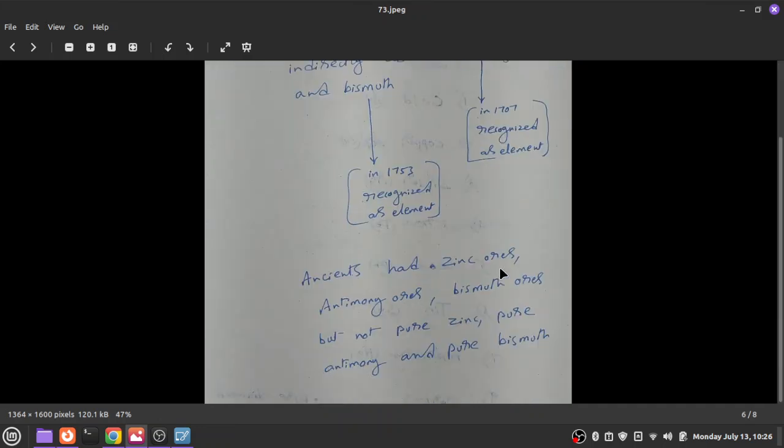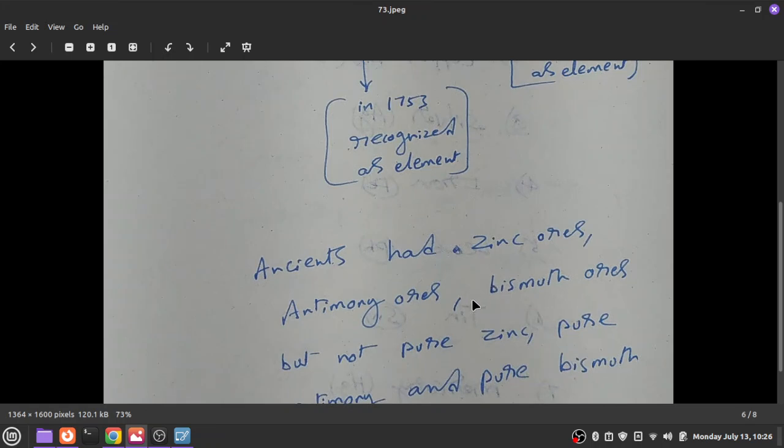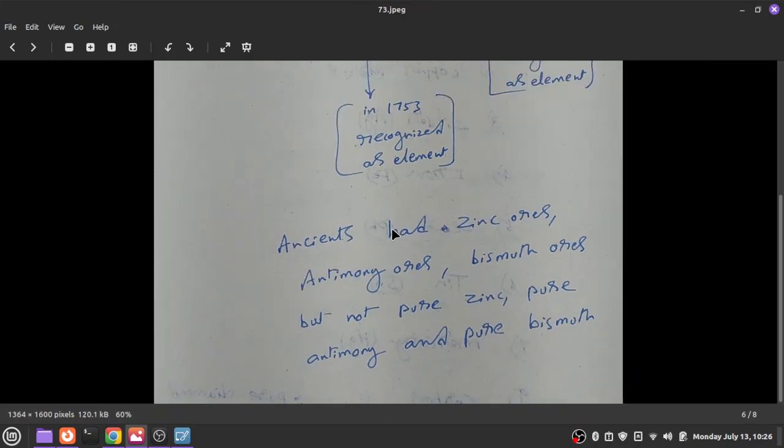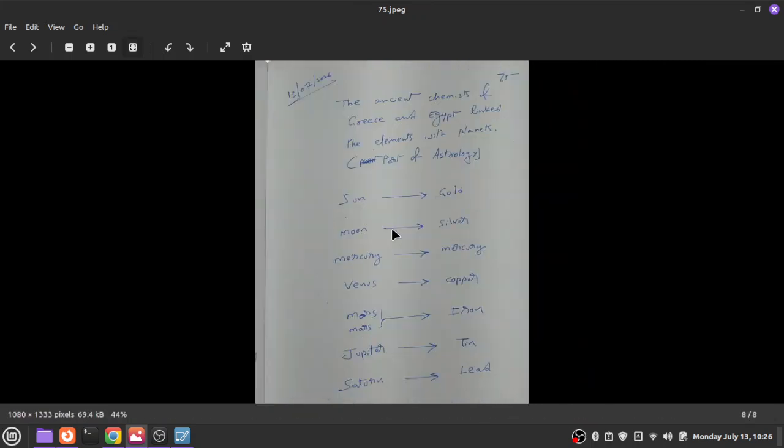Ancients had zinc ores, antimony ores, bismuth ores, but not pure zinc, pure antimony, pure bismuth. And let us go to the next slide.